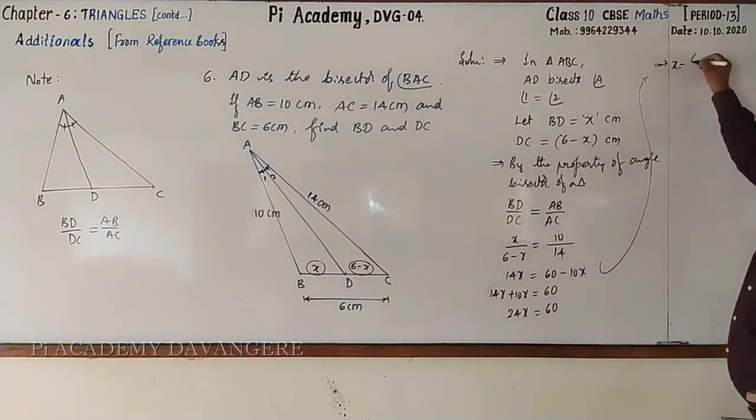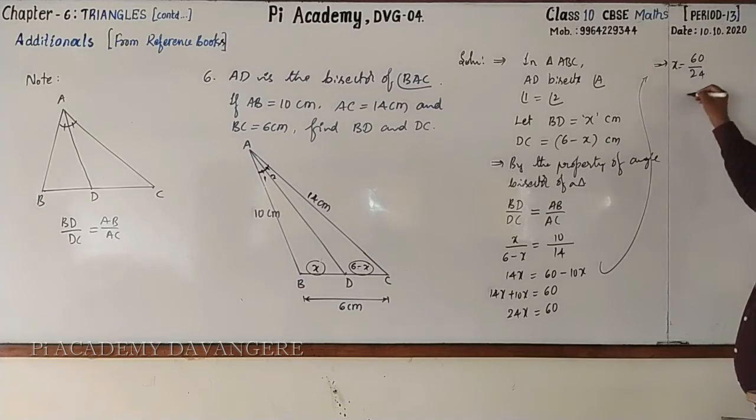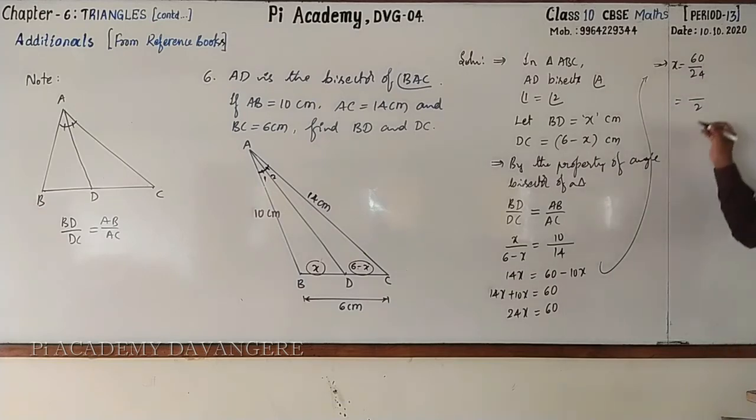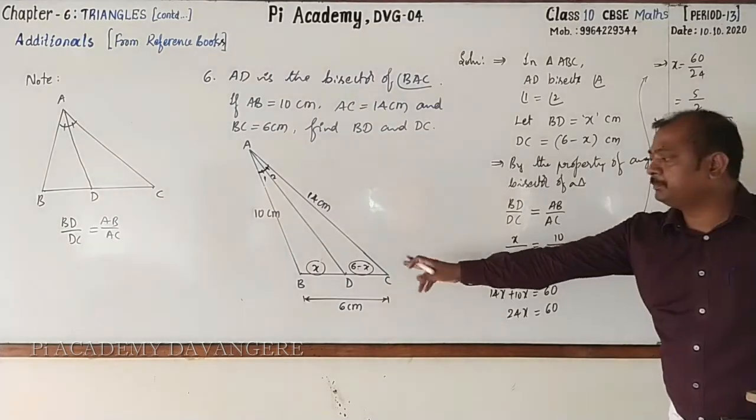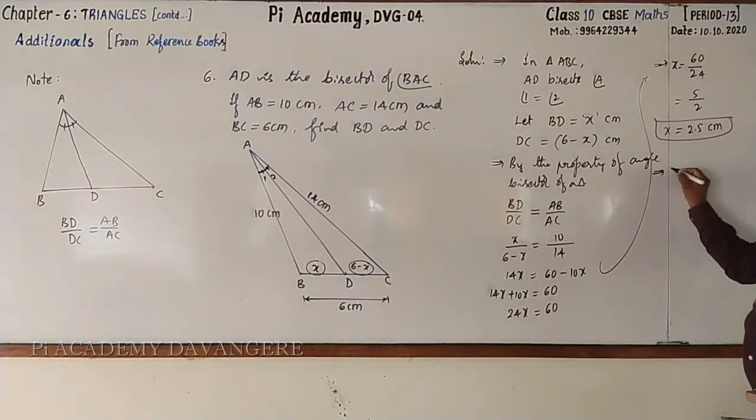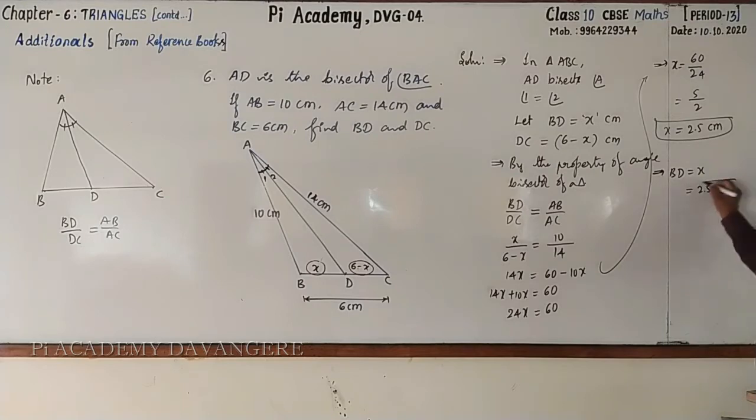X is equal to 60 by 24. It is 12 2s are 12 5s are, which is equal to 2.5 centimeter. X is 2.5 centimeter. That means BD is equal to x, which is 2.5 centimeter.